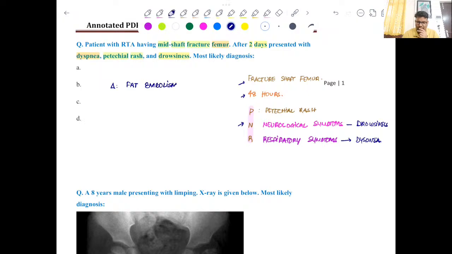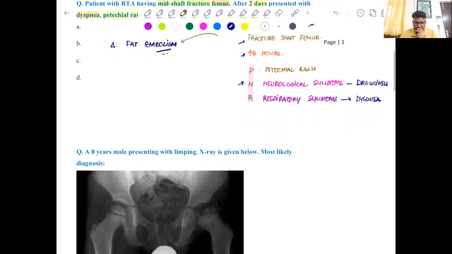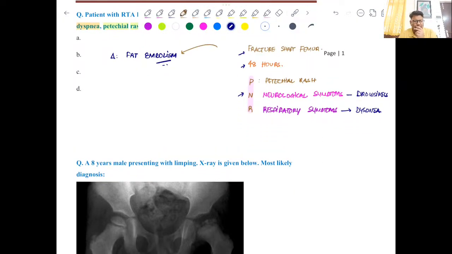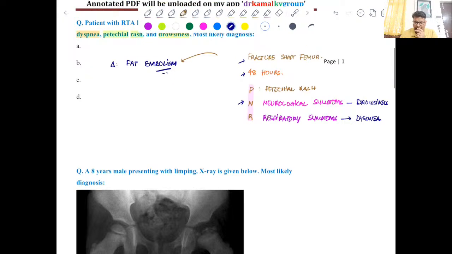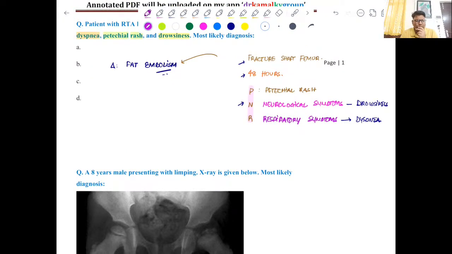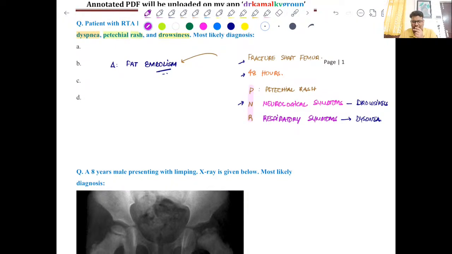So very rarely we see a question which is repeated in the FMG, and then the same question, almost in the same language, is also repeated in the NEET-PG. So it's really a very rare coincidence. So the answer to this question was fat embolism. So this was pretty easy, right? And if someone can contribute to the options, I'll be very happy. Otherwise, no problem. If you go for the formality, you can add air embolism or DVT or other things, right? So this is classical presentation of fat embolism.